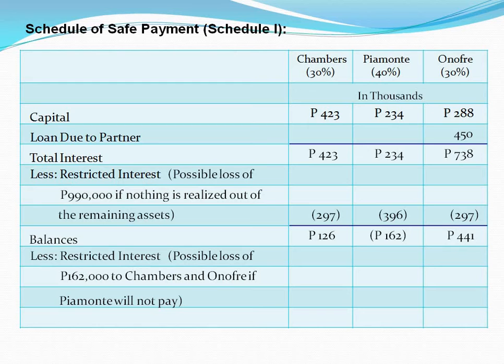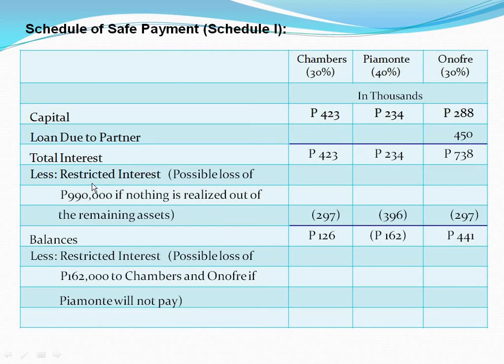Now, you may want to ask me, doesn't the problem state that the partners are solvent? So why the absorption of the deficiency? The answer is, even so, this second restricted interest does not say that Piamonte cannot or will not pay. We just have to anticipate or be prepared just in case Piamonte, for whatever reason, will not pay. That's why notice the word if here. In the same way that we had anticipated the possibility that the other assets will not be sold anymore.